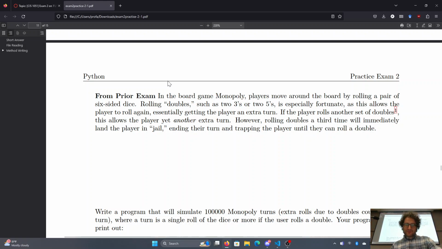So it doesn't happen that often, but it does happen. But the question for this one is, how often do these extra turns actually happen?